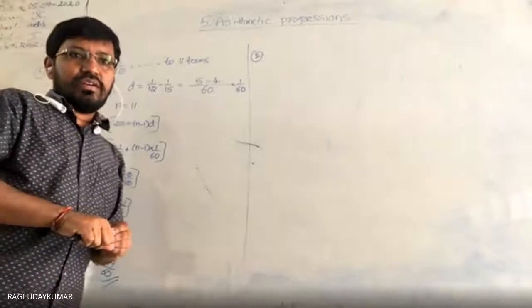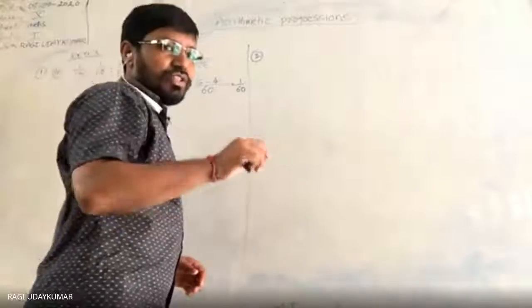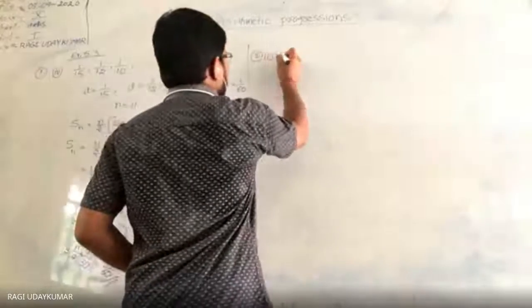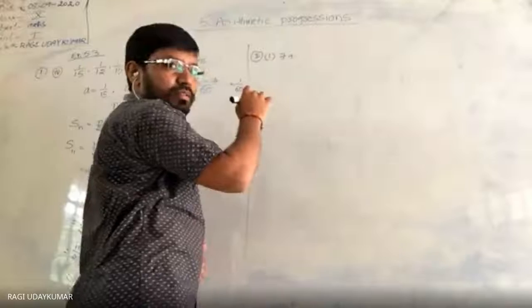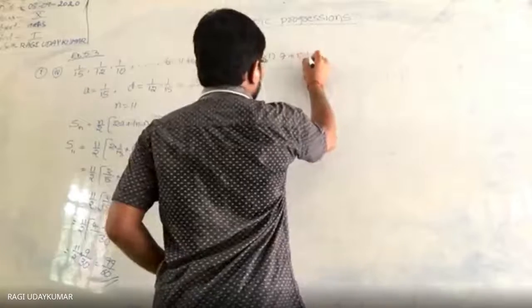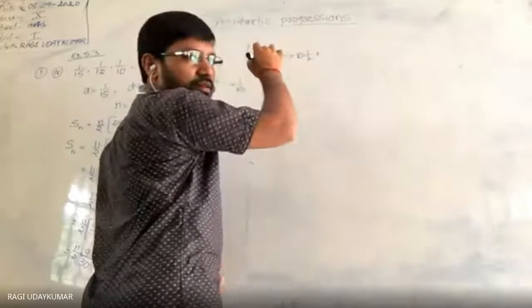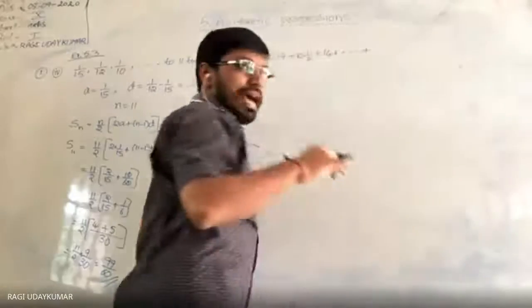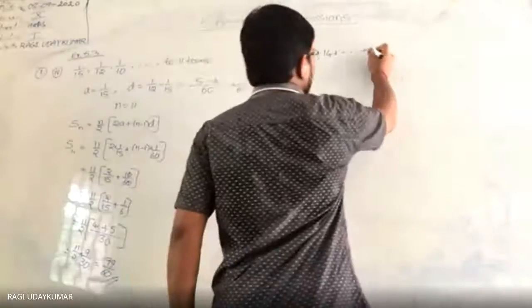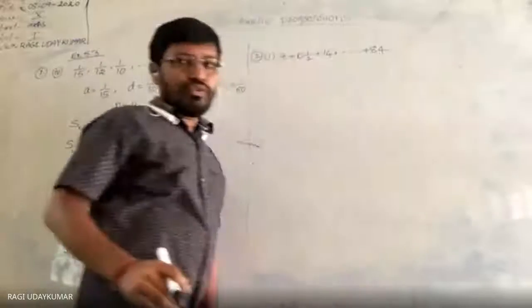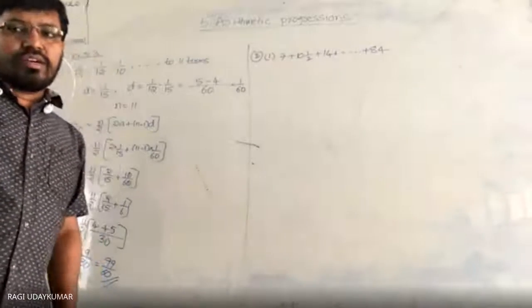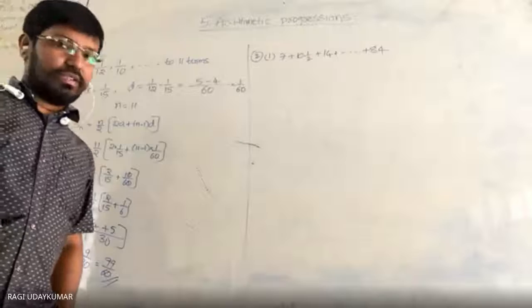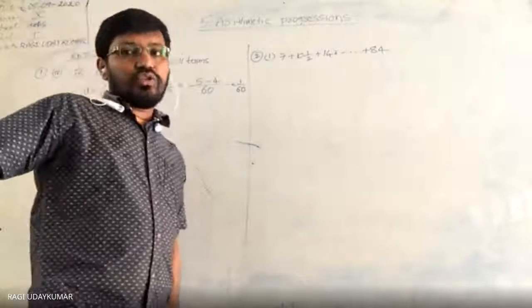The first question: 7 plus 10 and a half plus 14 plus and so on. The last term is given as 84. If the last term is given, then we can use the formula Sn is equal to n by 2 of a plus l. Yes, you can use it, but you need to know n.